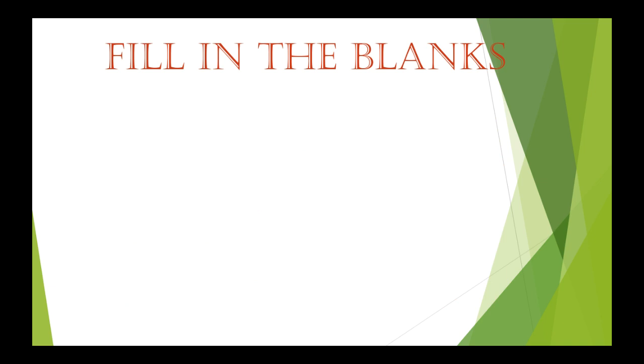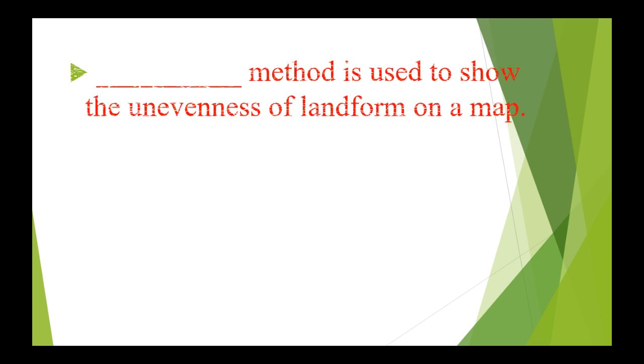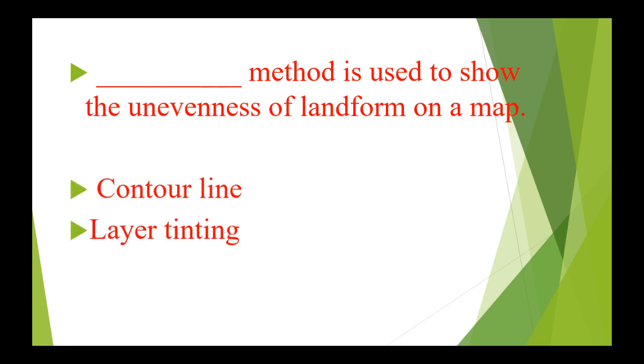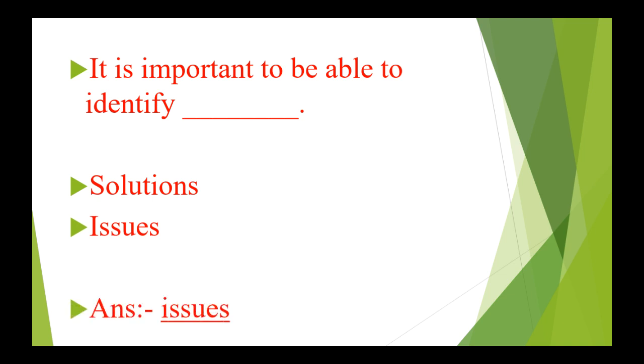Let us begin with fill in the blanks. Turning a blind eye towards problems makes them dash. Options are worse, easy. The answer is worse. Dash method is used to show the unevenness of landforms on a map. Options are contour line, layer tinting. The answer is contour line. It is important to be able to identify dash. Options are solutions, issues. The answer is issues.